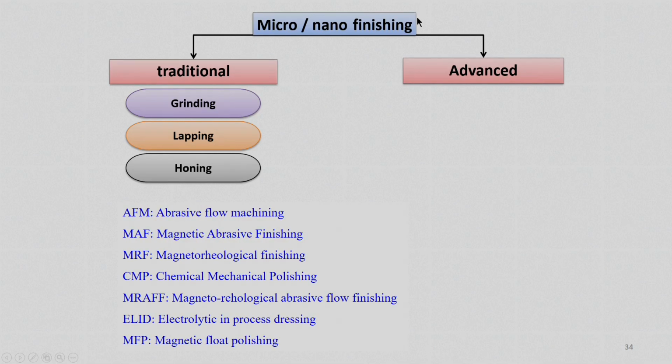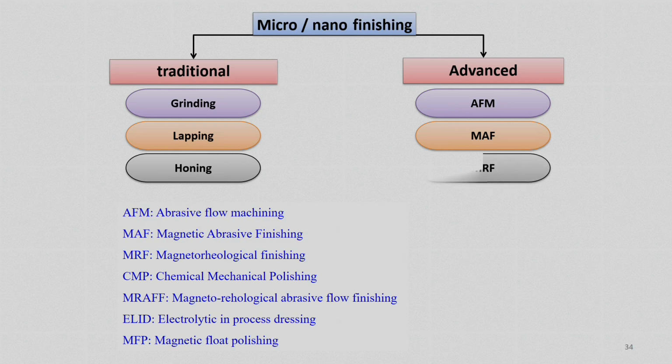But if we look into advanced finishing operations, the processes normally used are AFM, abrasive flow machining, and MAF, magnetic abrasive finishing, which is also one kind of advanced micro nano finishing process.